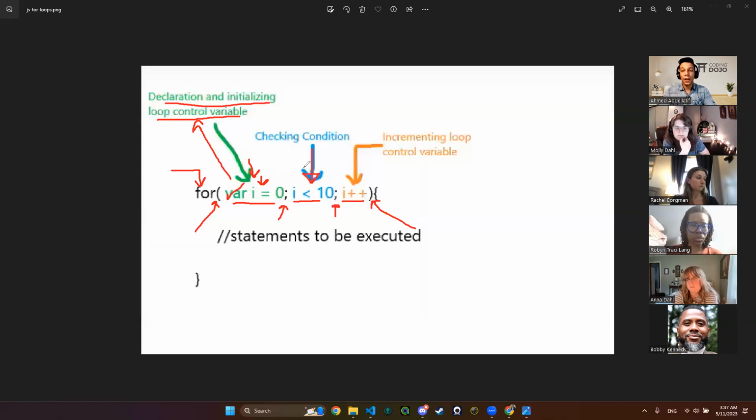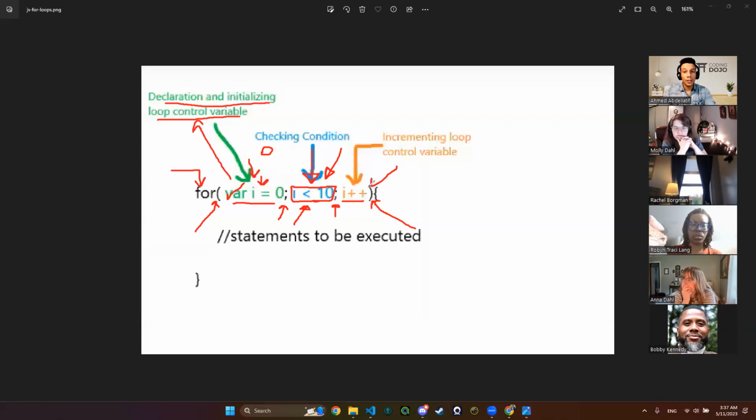That means I'm going to start from 0 as long as my iterator is less than 10. So here is my condition, and we are going to know about this, don't worry. But keep in mind that the second parameter right here is my condition.